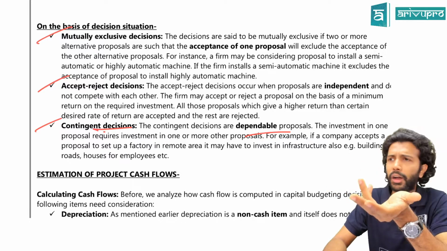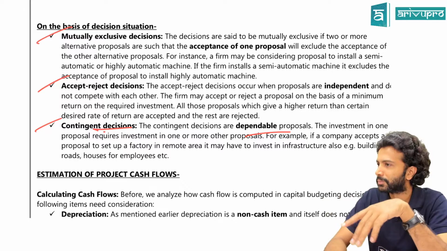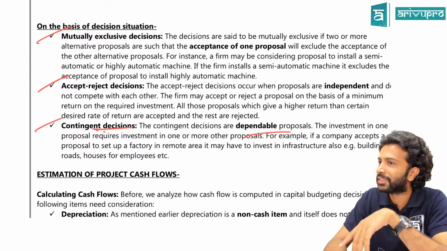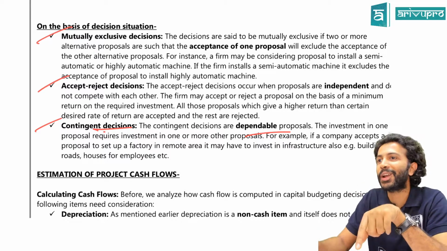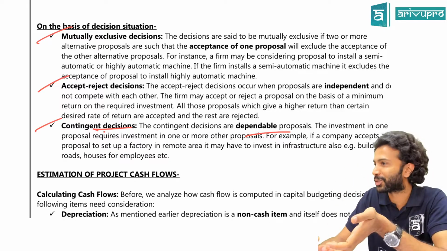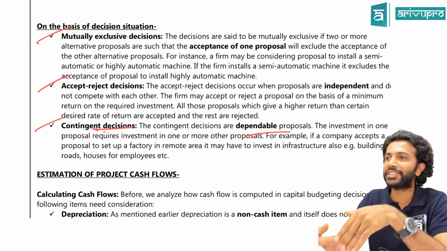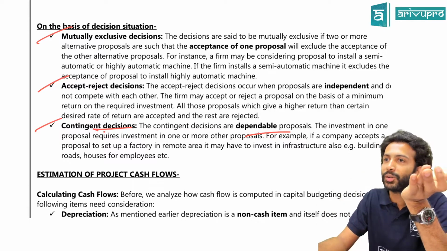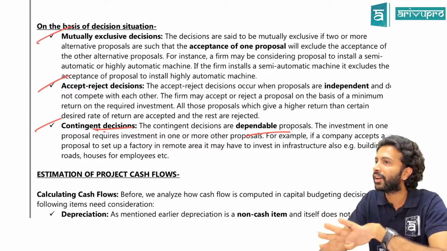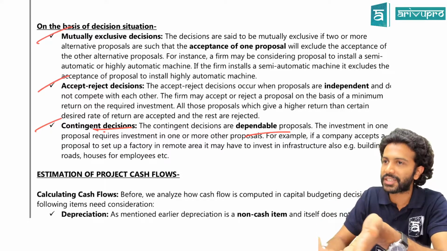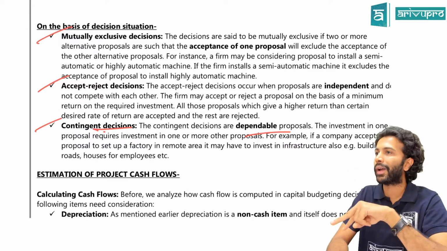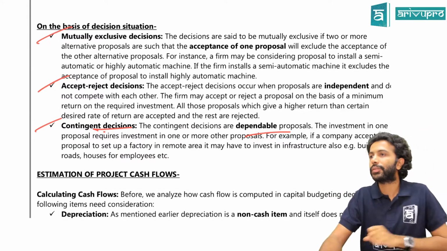In your simple example, a washing machine. Whether to buy an automatic washing machine or a semi-automatic. Will you buy both? If you buy automatic, you have to let go of the semi-automatic. Yes or no? Even a coaching center, you know. Those are mutually exclusive decisions. If you choose to do IPCC with Arivo Pro Academy, you can't go to another academy. Correct? It's either that academy or Arivo Academy. Even a business has to take care of this in terms of their projects. If they buy machinery X, they can't buy machinery Y. That we call mutually exclusive decisions.